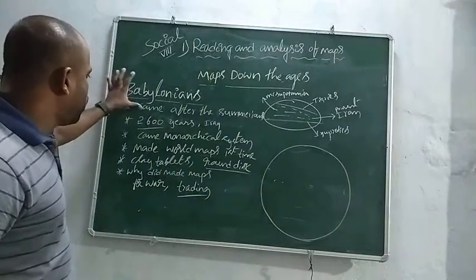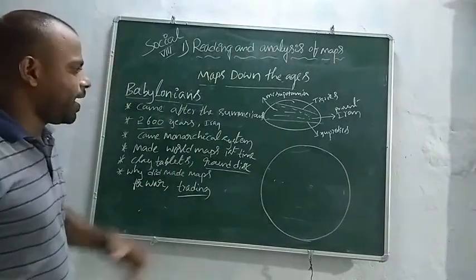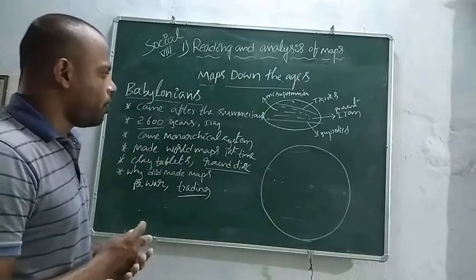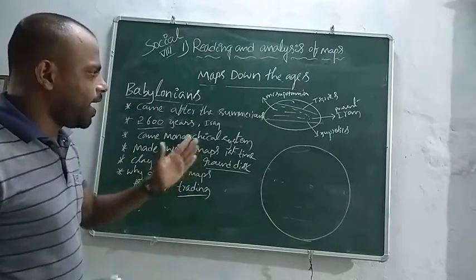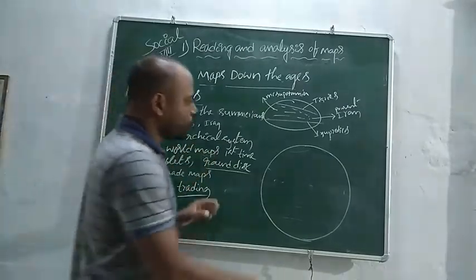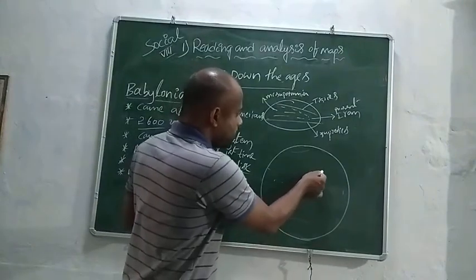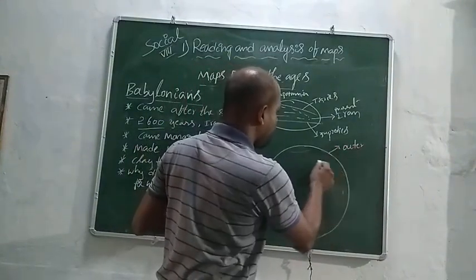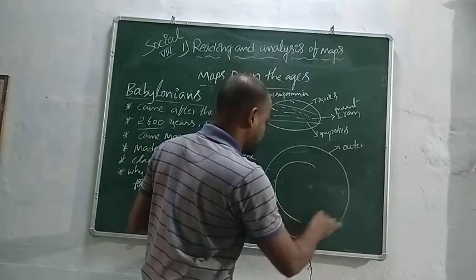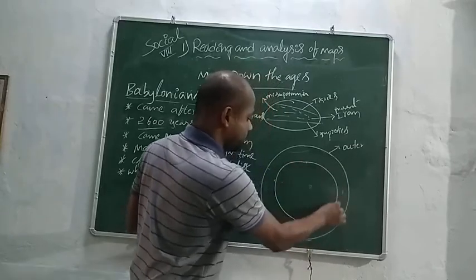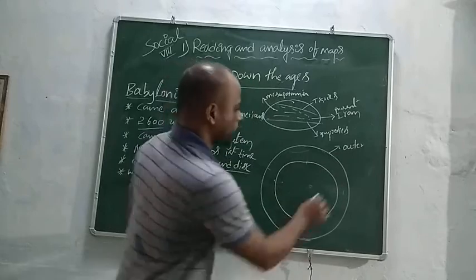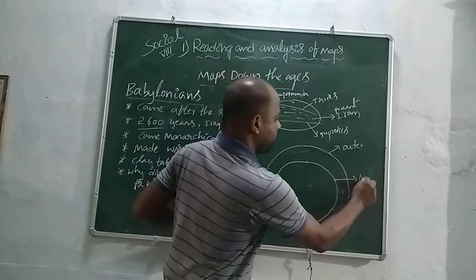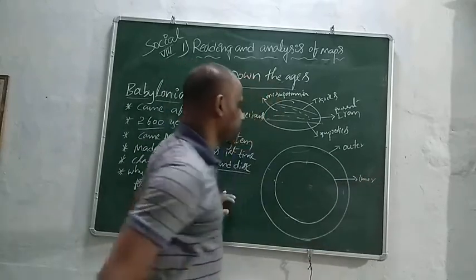The Babylonians felt that Earth is a round disc consisting of two circles: this is the outer circle, and this one is the inner circle.